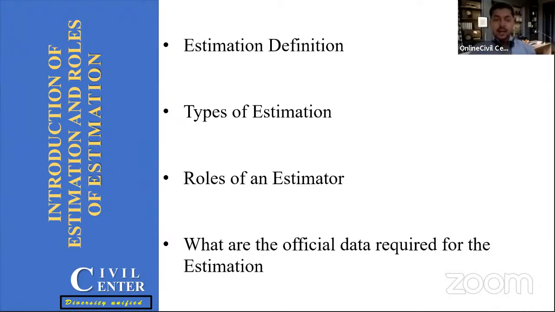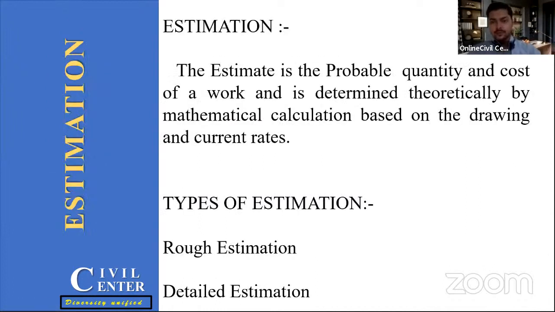Okay, so first of all, we will start with the estimation. I've already described what is estimation, but we will also go through the bookish definition, learn what are the types of estimations, what is the role of an estimator, and what are the official data required for estimation. So we are going to cover each and everything in this training program. Okay, so broadly, I have already described what is estimation. If you go for the bookish definition, then it is the calculation of the probable quantity or cost of a particular work by mathematical calculation based on the drawings and the current rates.